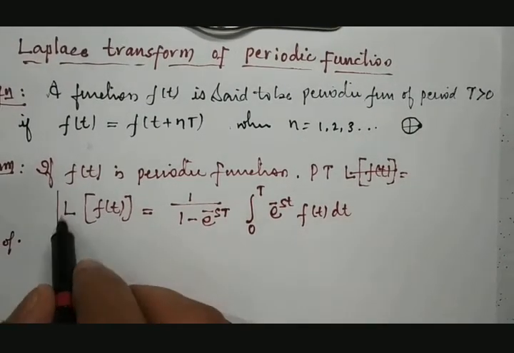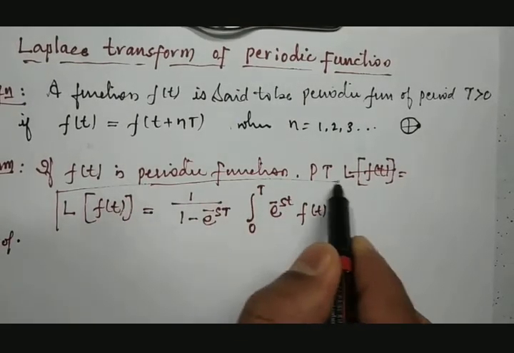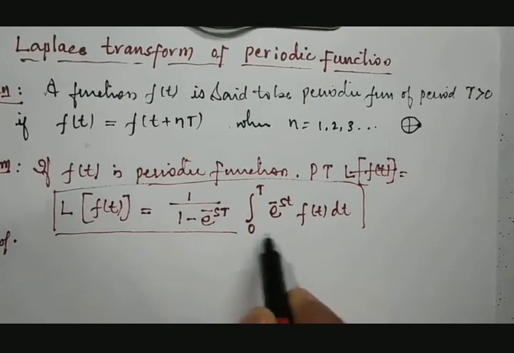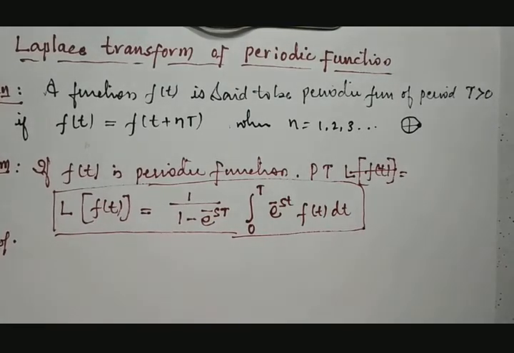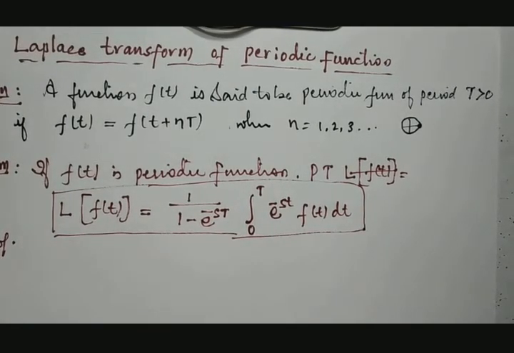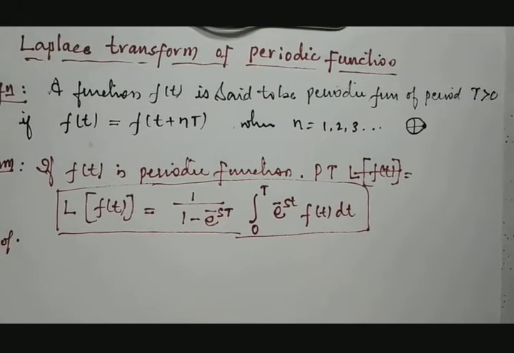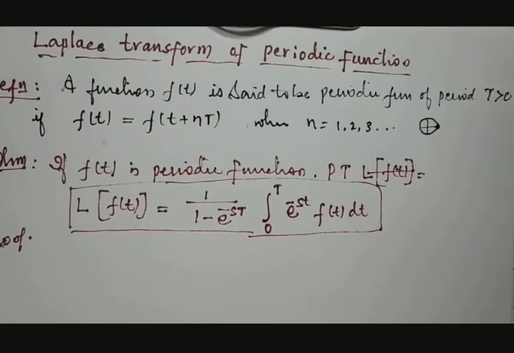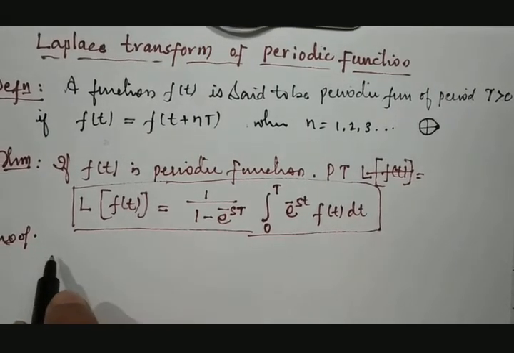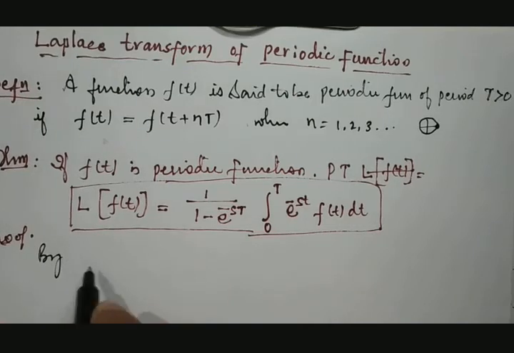If we prove this result, it will help us to find out the Laplace transformation of periodic functions of period T. So let us see how best we can prove this result, which is going to be utilized in solving examples. Everything will start from the basic definition of Laplace transformation.